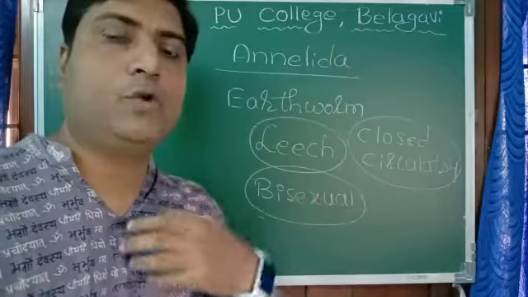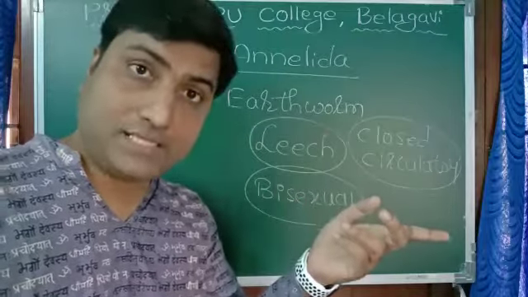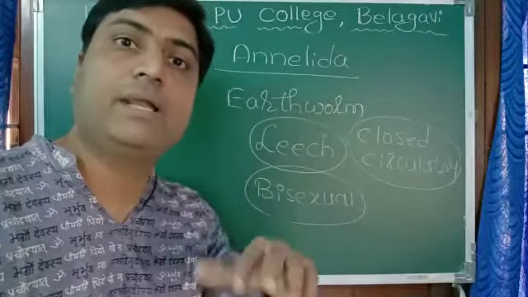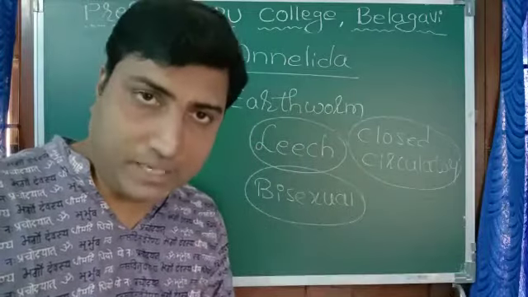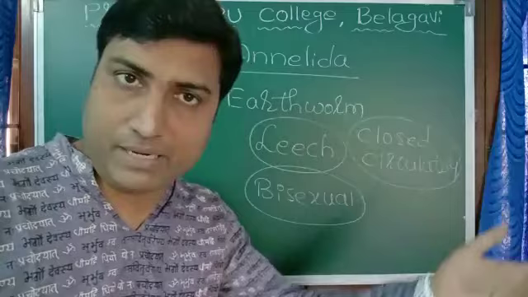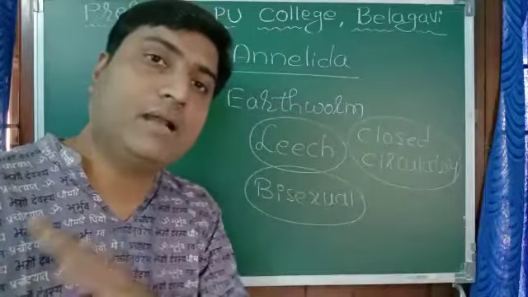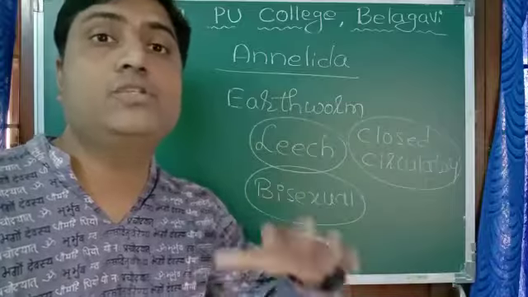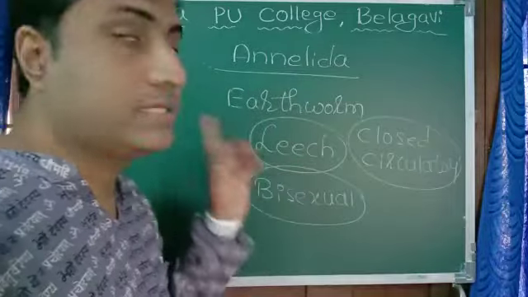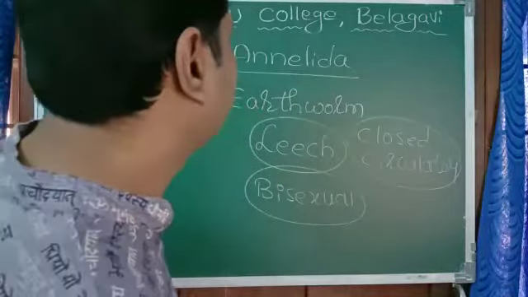Take the example of human beings, or Ascaris. I told you that in Ascaris, male and female are separate. In human beings, male and female are separate. Cockroach, male and female are separate. Parrot, male and female are separate. When male and female are separate organisms, we call them unisexual, whereas this is bisexual.